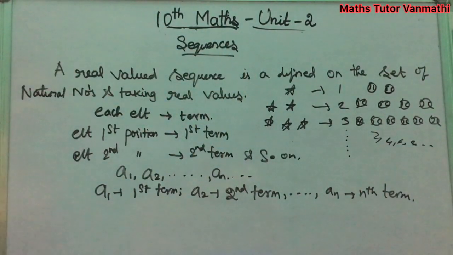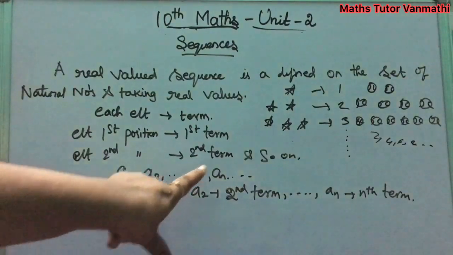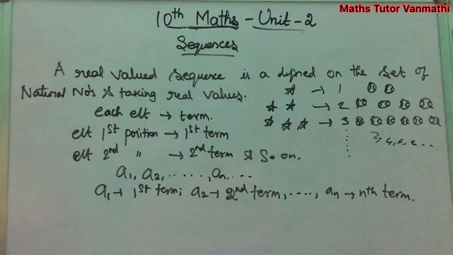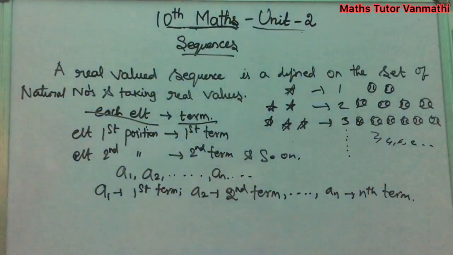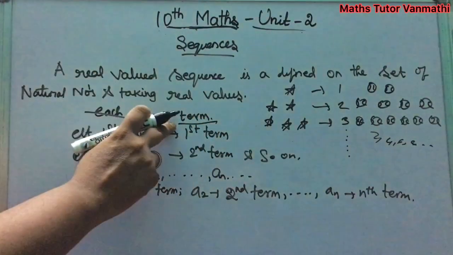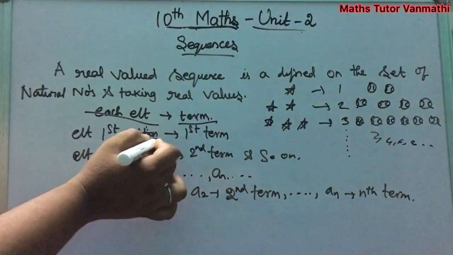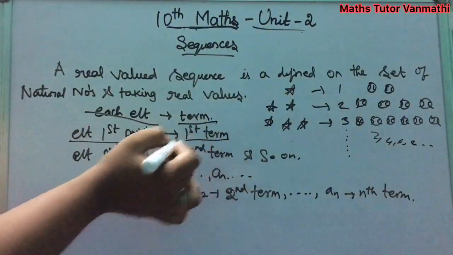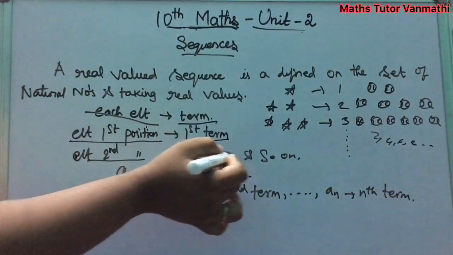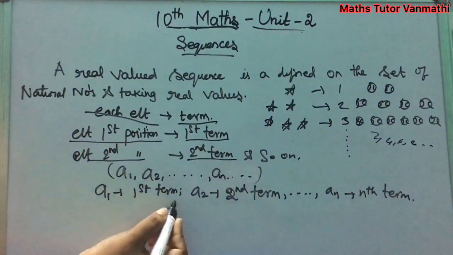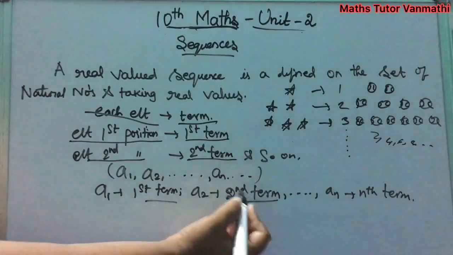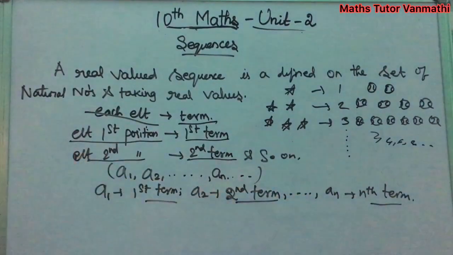Next consider a sequence A1, A2, A3, etc., AN. Here every element is considered as a term. Each element in a sequence is considered as a term of the sequence, and the element in the first position is the first term, second position is the second term, and so on. For this sequence, A1 is your first term, A2 is your second term, and AN is your nth term.